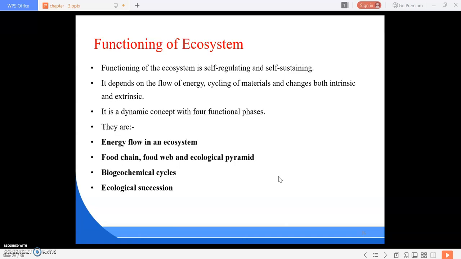What are the functions of the ecosystem? Functioning of the ecosystem is self-regulating and self-sustaining. It can self-regulate and self-sustain. So it mainly depends upon the flow of energy, cycling of materials and changes, both intrinsic and extrinsic. Okay. So it is a dynamic concept with four functional phases.